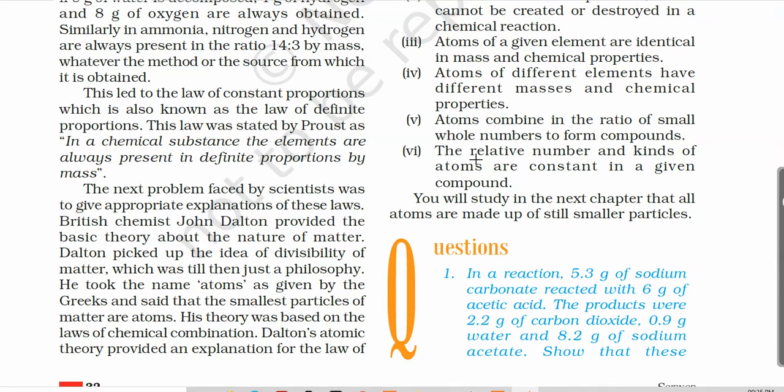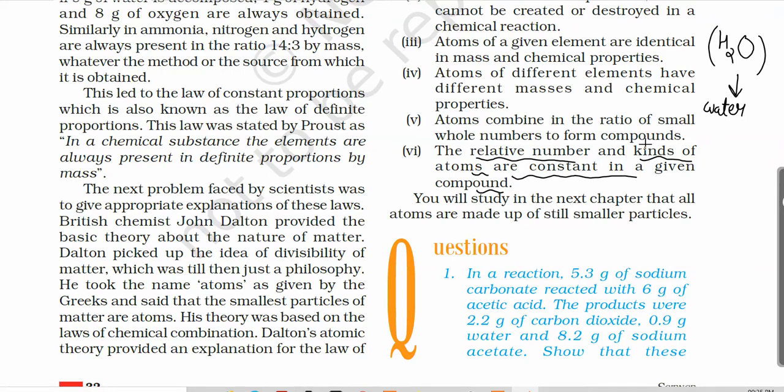The sixth postulate he has given is that the relative number and the kinds of atoms are constant in a given compound. I have explained that to you already. Whatever the source of the water may be, it will always have the chemical formula H2O only. Similarly, whatever the source of carbon dioxide, it will always have the formula CO2 only.